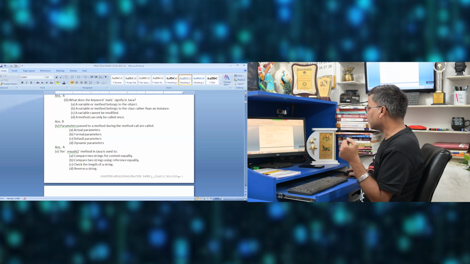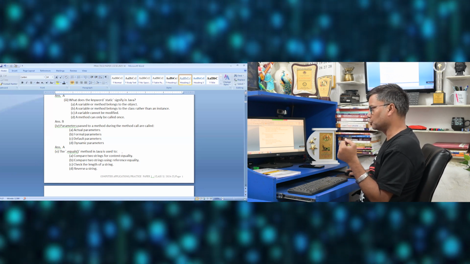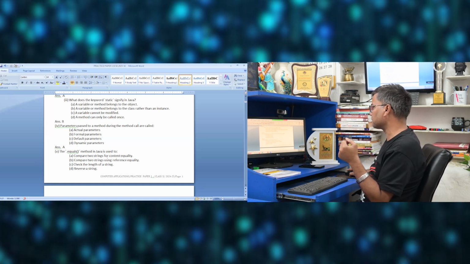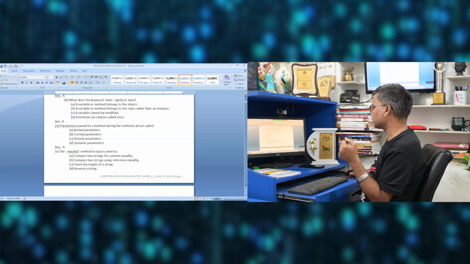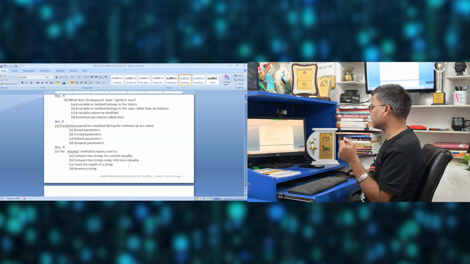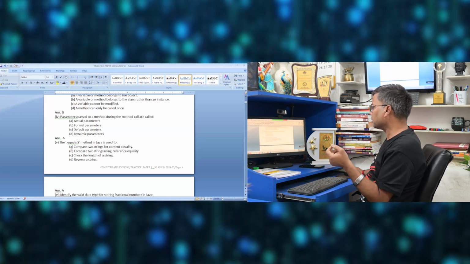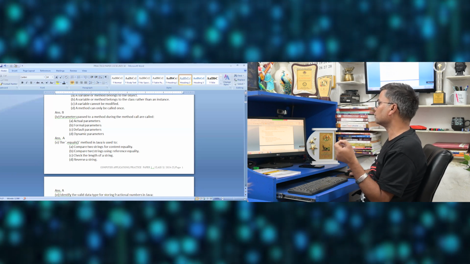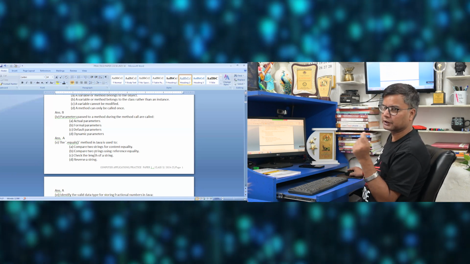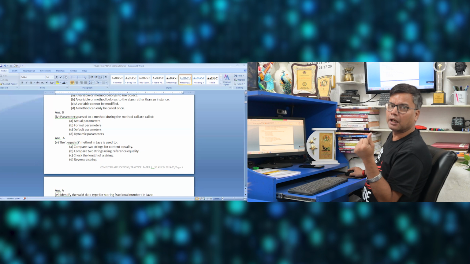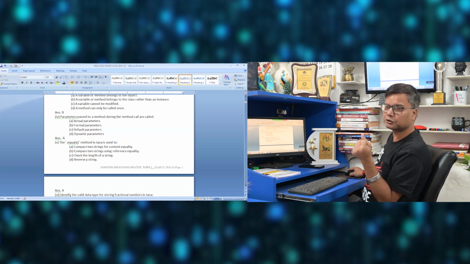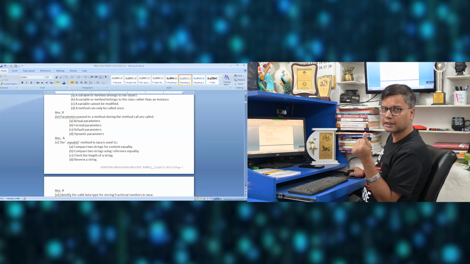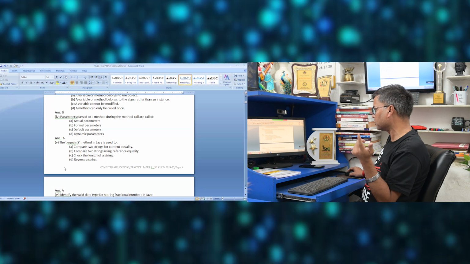Next is, the equals method in Java is used to. Options are compare two strings for content equality, compare two strings using reference equality, check the length and reverse of a string. So the equals method is used to compare two strings for content equality. The strings should be the same, and it is a case sensitive function, so if they are in different cases it will be treated as false. It returns true or false.